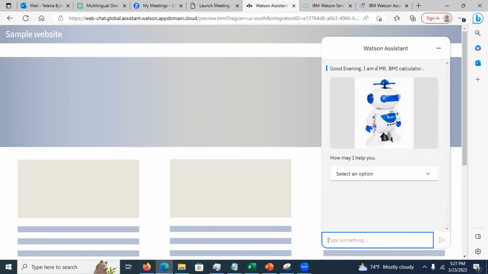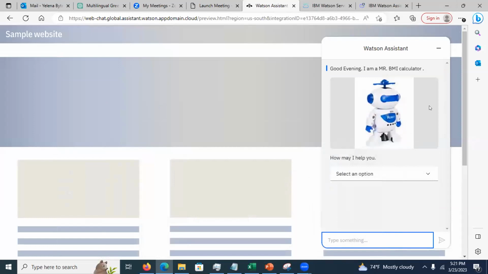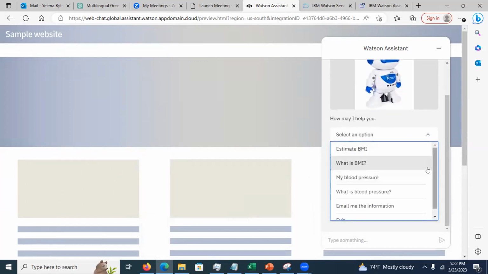So what time of the day is it? Based on the time of the day, I see a different picture. See this? So when you get this application code, this JSON file, try running it at different times of day. You're going to see a different picture of the doctor. See, this is a doctor, how may I help you? But in order to help the customer know what's expected, there is a drop down in here, right?